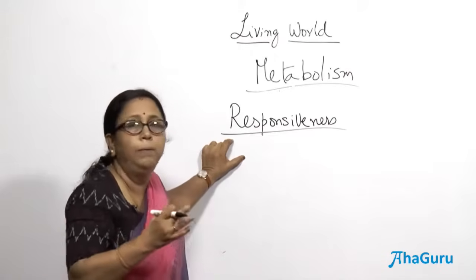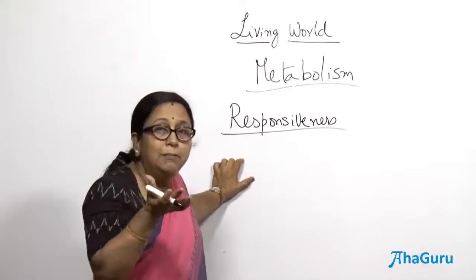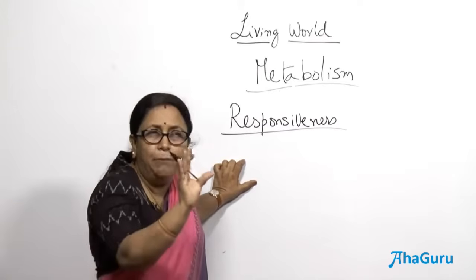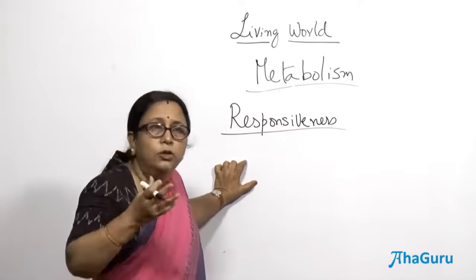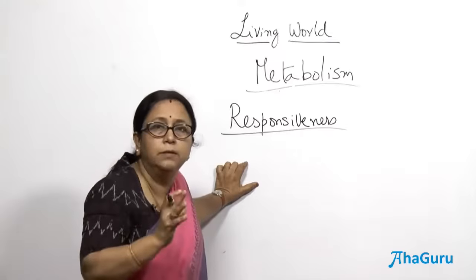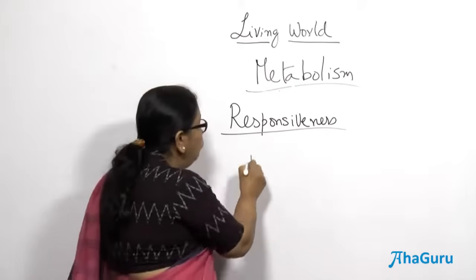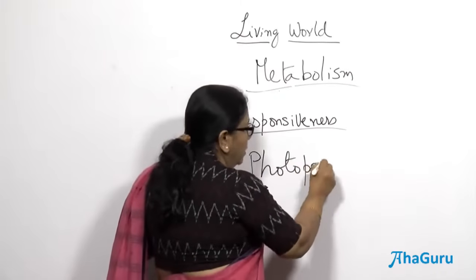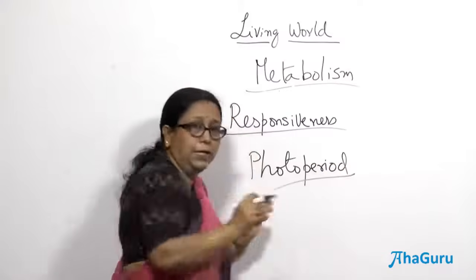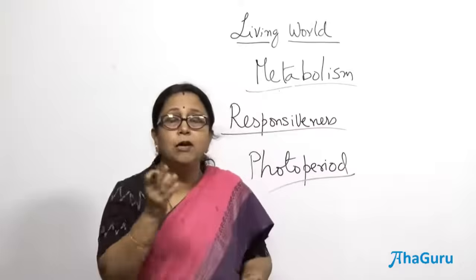Similarly, many of these plants are called seasonal breeders, which means only in a particular season they reproduce, they produce flowers. How do they know that this is the season? Because they can respond to something known as photoperiod, the duration of light. They can actually measure the duration of the light and respond to it by flowering.